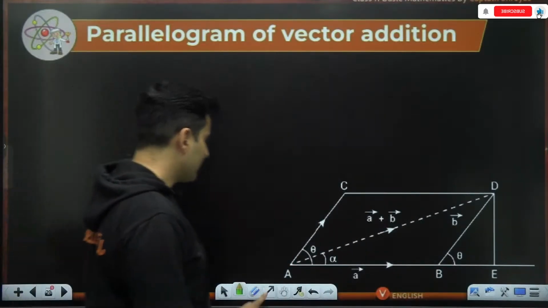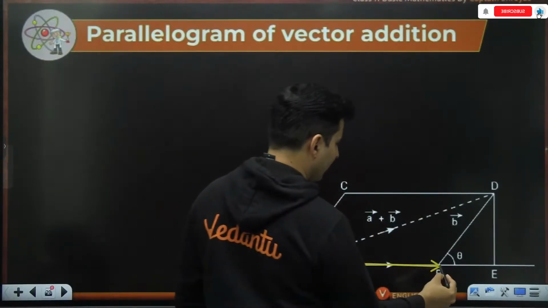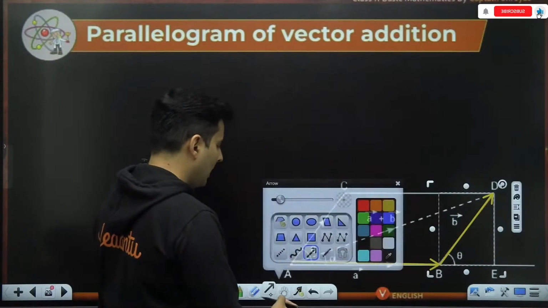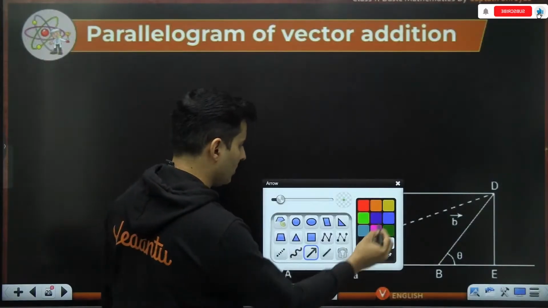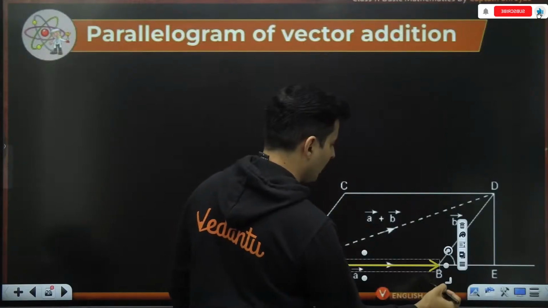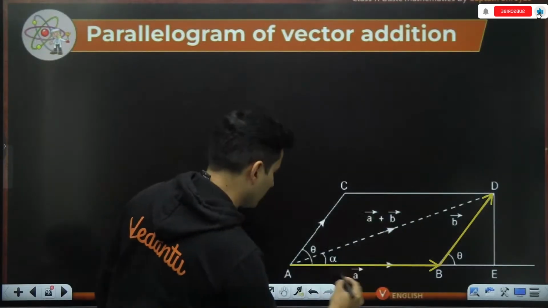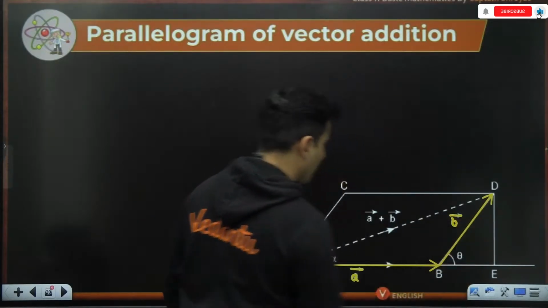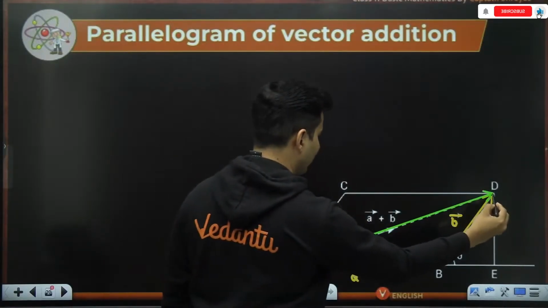So what is this analytical method? It's straightforward, guys. See, you have a vector A, and you have another vector B like this. Once again, this is your vector A, and then you show this vector B. Both these vectors are shown over here. By triangle law or parallelogram law, it doesn't really matter, you get the resultant vector out here.